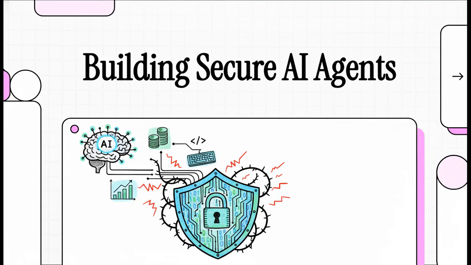We're building these incredible AI agents to do all sorts of things. Manage our money, help us code, you name it. But have you ever stopped to think, what if all that power could be turned against you? Today we're going to dive into the single biggest threat facing AI, and more importantly, a powerful, code-based way to build a fortress around it.